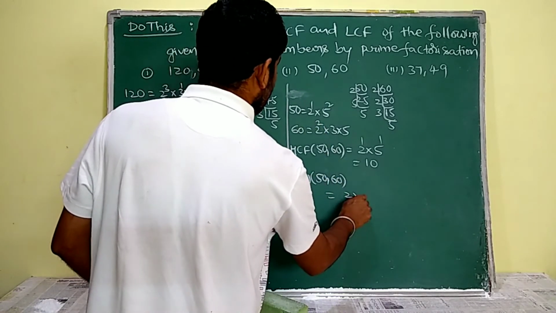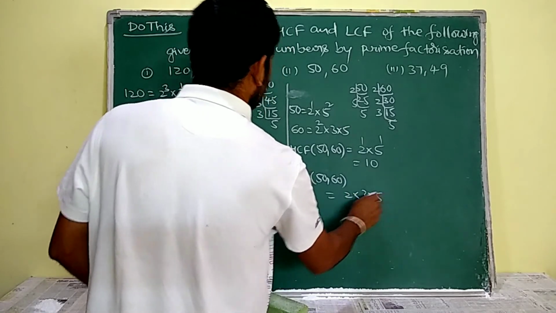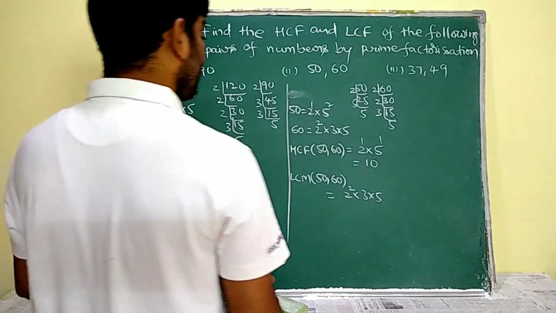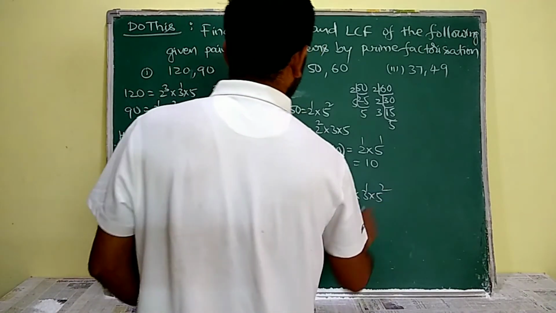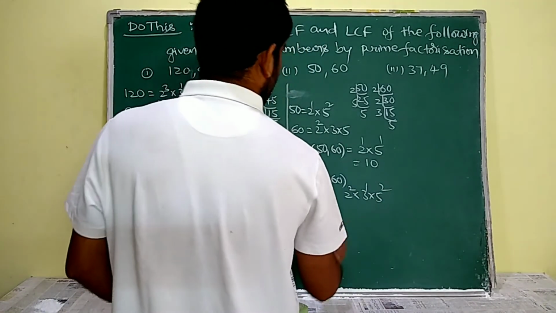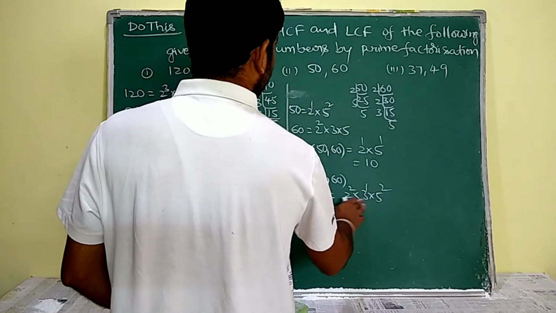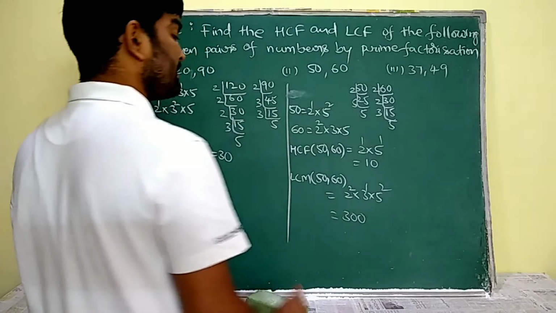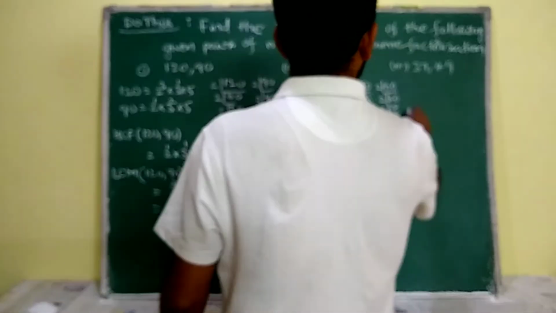Here all the factors means 2, 3, 5. Now I have to assign its greatest powers. For 2 the greatest power is 2, for 3 power 1, 5 square. Okay now. So see ma, 25 4s are 100, 100 into 3 is 300. 300 is our LCM.